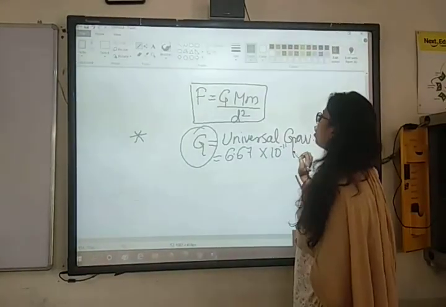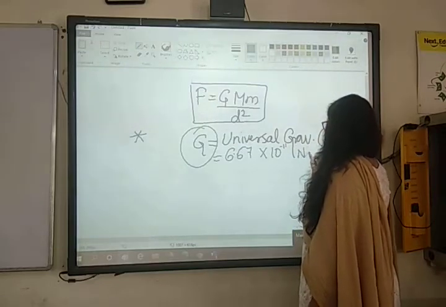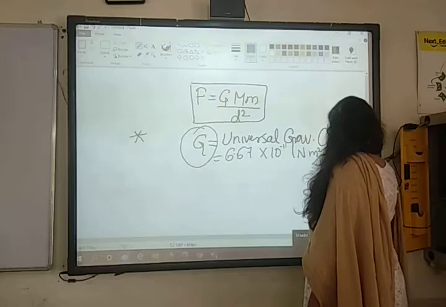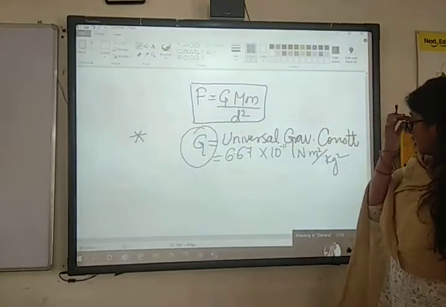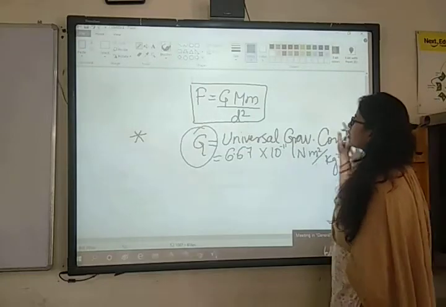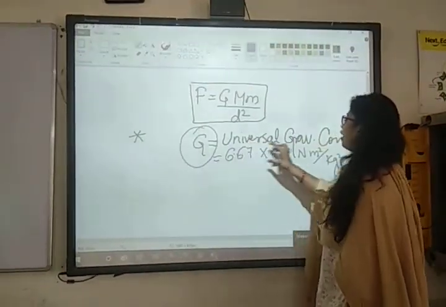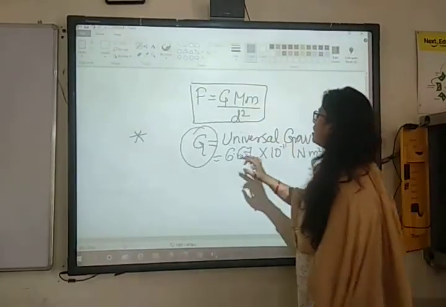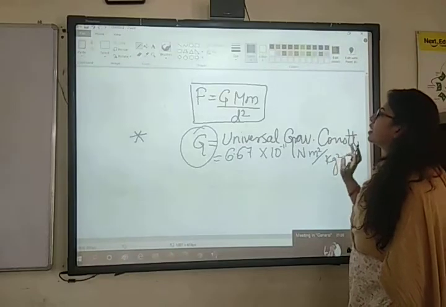And what will be the unit? Newton meter square per kg square. So capital G is universal gravitational constant. It does not change its value, and the value of capital G is 6.67 into 10 to the power minus 11 Newton meter square per kg square.